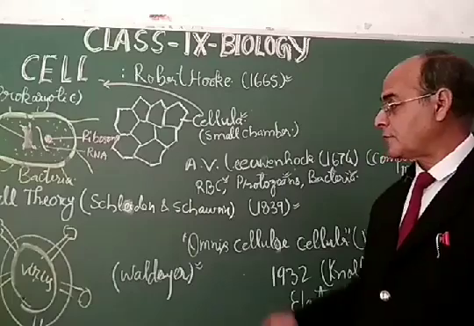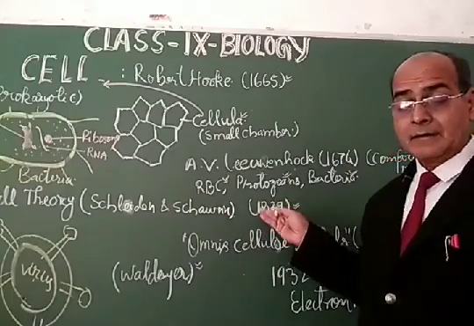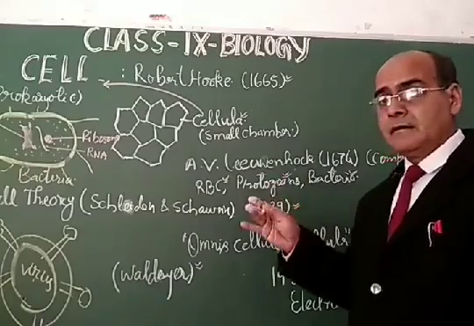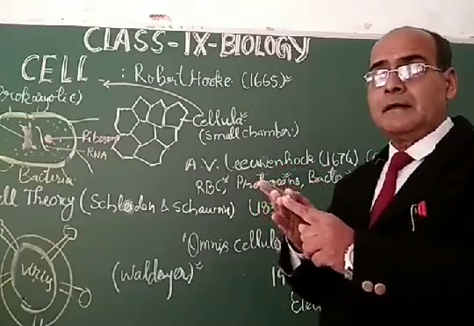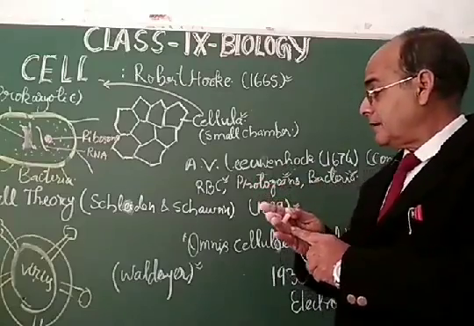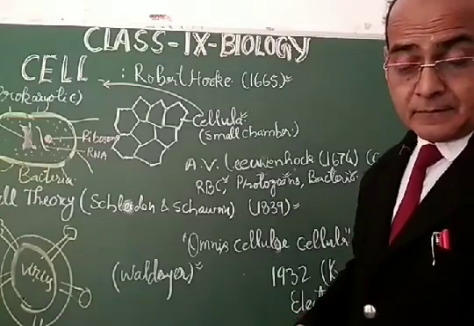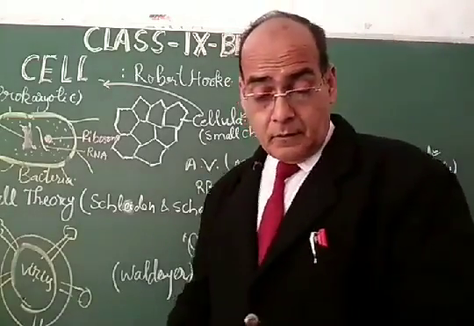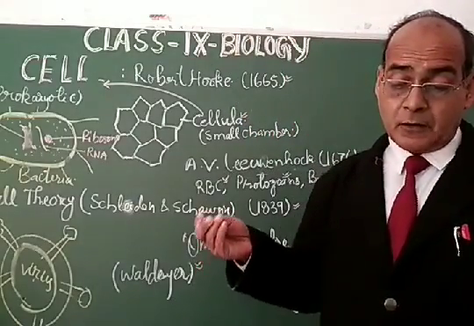So first of all, the cell theory was given by Schleiden and Schwann in 1839, and the cell theory states that the cell is the structural and functional unit of life. The cell arises from a pre-existing cell. The cell has all the life functions inside it, and the cell is the smallest unit.